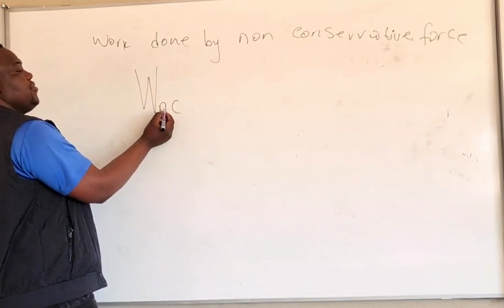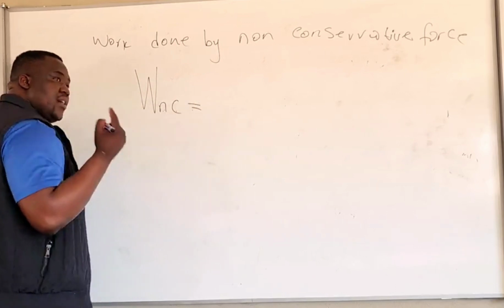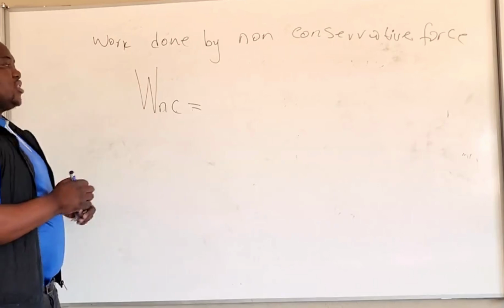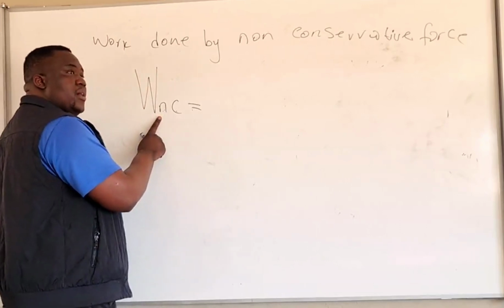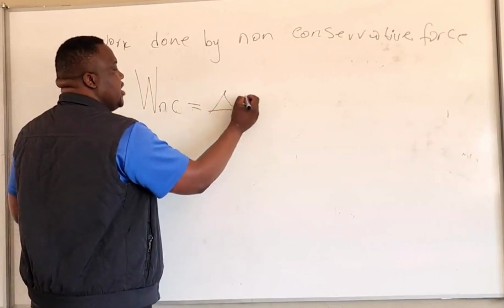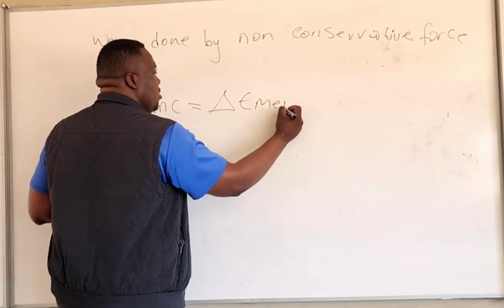This NC stands for non-conservative force, and I've shown you the non-conservative forces, which are applied force, friction, and tension. So the work done by the non-conservative force is equal to the change in E_mech.